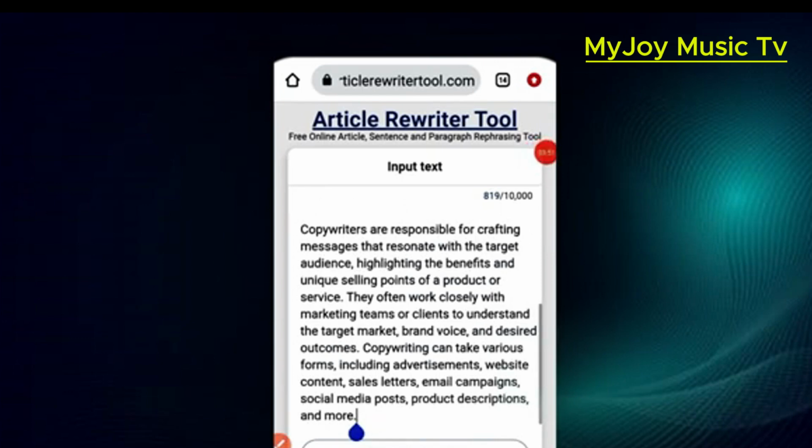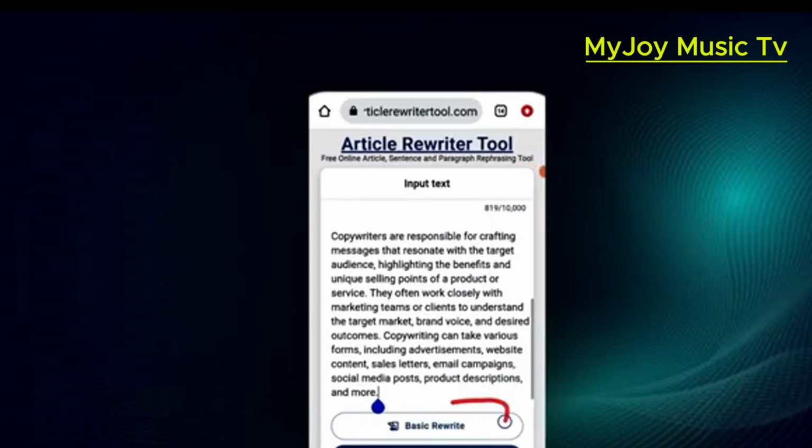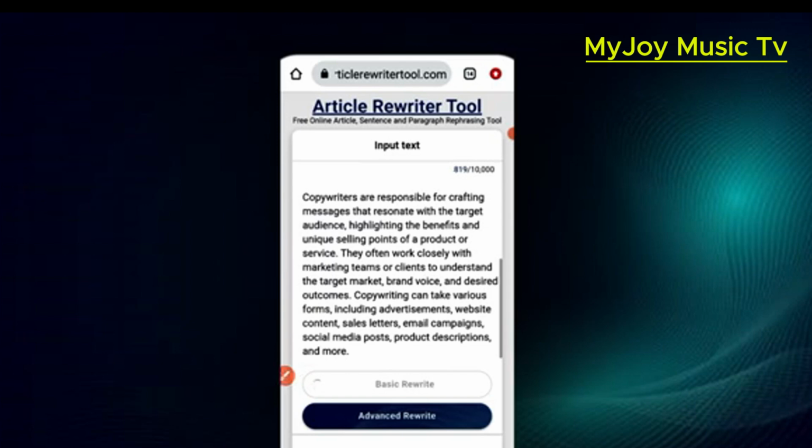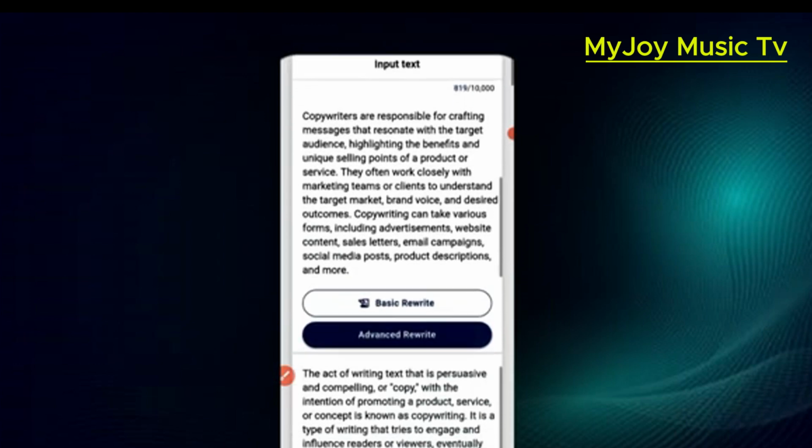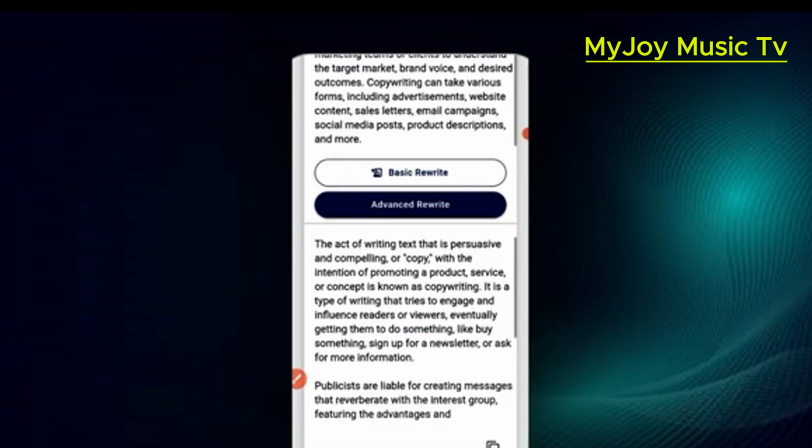So when you paste it, then you select basic rewriting. You click on basic rewrite. So the article rewriter tool is going to rewrite what ChatGPT has given to me. So this is the rewrite.